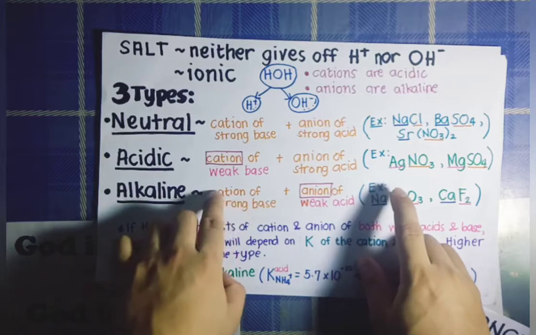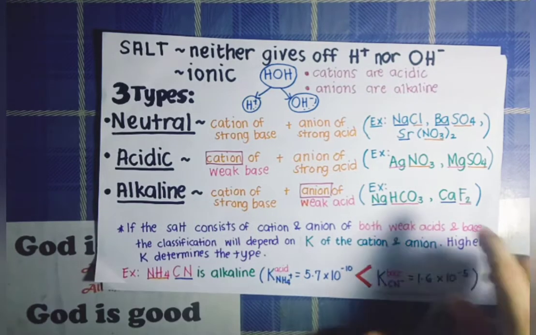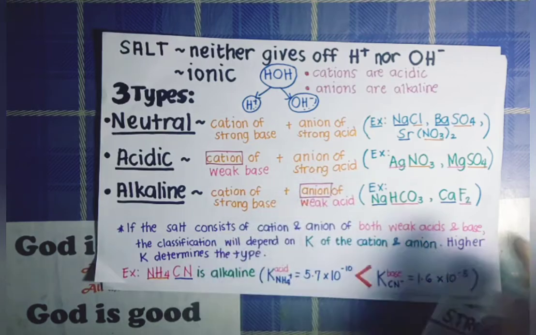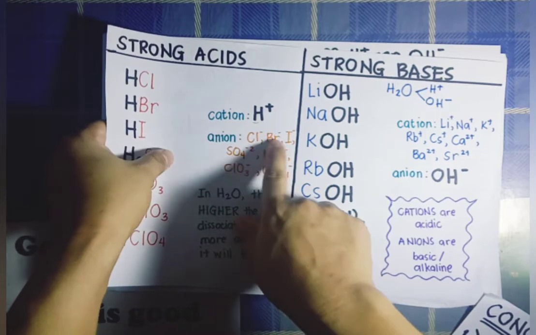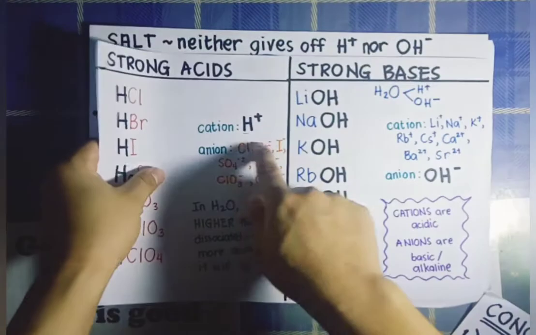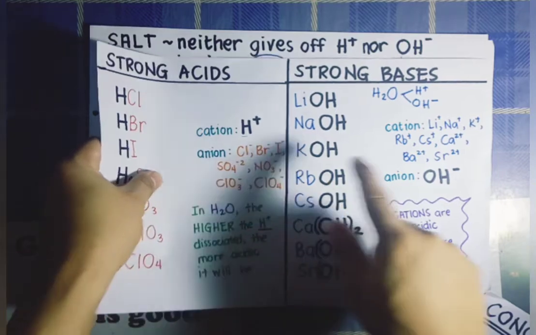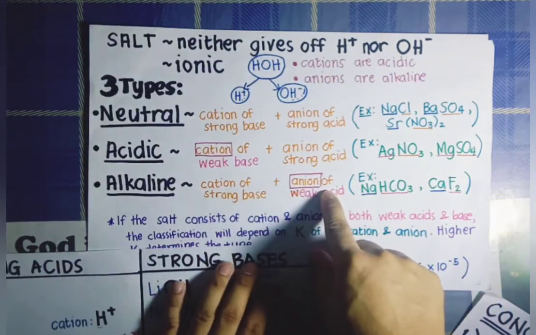Sodium is one of the cations of a strong base, and bicarbonate is an anion of a weak acid. These are the anions of strong acids, and as we have noticed here, there is no HCO3 or bicarbonate listed here. Therefore, bicarbonate is considered an anion of a weak acid.